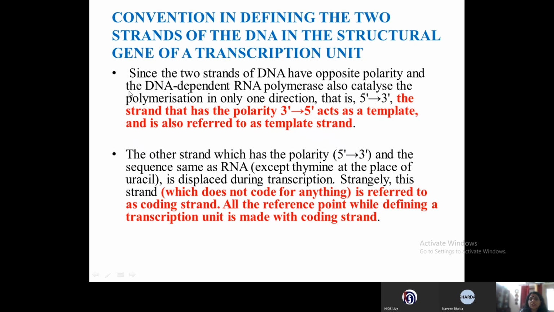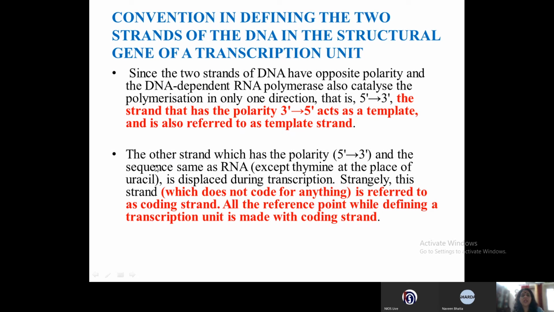Now, conventions in defining the two strands of the DNA in the structural gene of a transcription unit. Since the two strands of DNA have opposite polarity and the DNA-dependent RNA polymerase also catalyzes polymerization in only one direction, that is 5' to 3', the strand that has a polarity of 3' to 5' acts as a template and is also called the template strand.